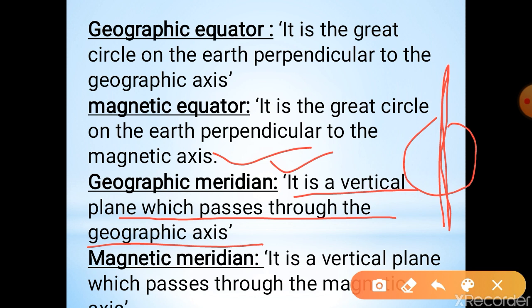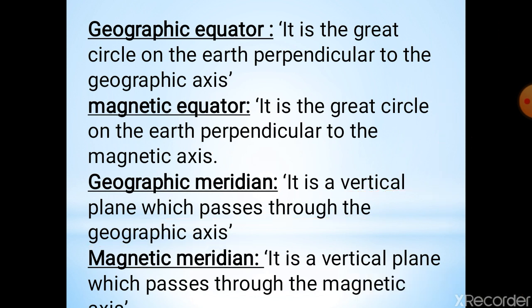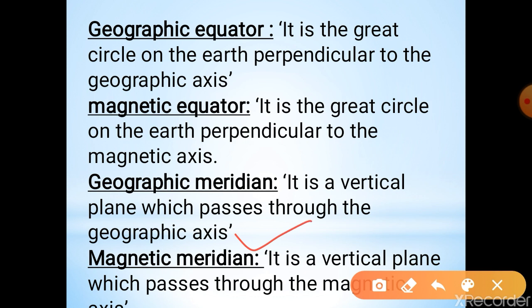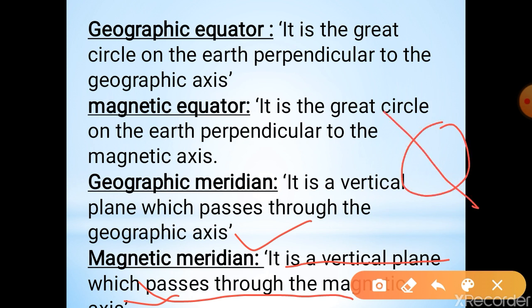And finally, the last one is the magnetic meridian. It is a vertical plane which passes through the magnetic axis. So this is the magnetic axis.